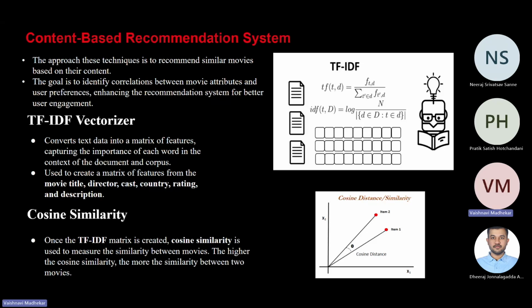Here, the first method we use is the TF-IDF method. Our implementation preprocesses movie data, creates a TF-IDF matrix of combined attributes, and computes cosine similarity to recommend movies based on the user selected titles.